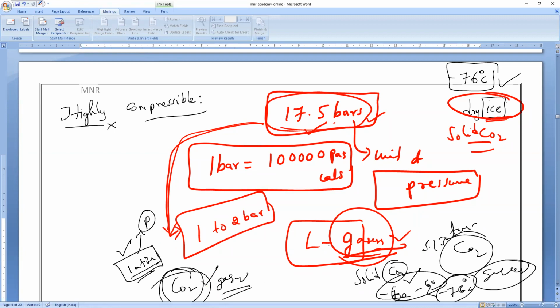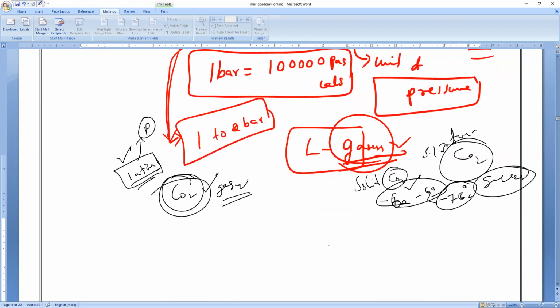Again, if I expose the dry ice to an open area, then what will happen? The temperature keeps on increasing. Yes or no? So temperature increases means what will happen? It will convert into gaseous state. It will come to the normal pressure, so it will become gas. Clear? Understand, everybody?